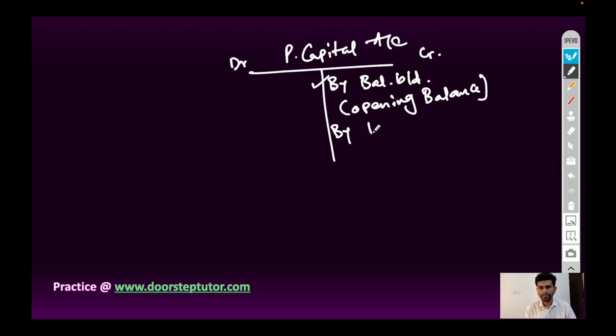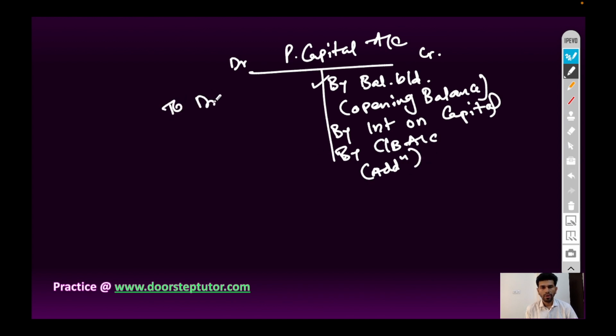Then interest on capital, cash bank account if additional capital has been introduced. On the debit side, to drawings account if money is withdrawn for personal use by any one of the partners. To interest on drawings.